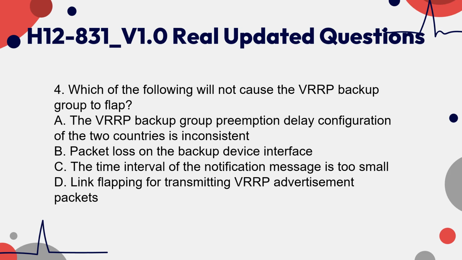4. Which of the following will not cause the VRRP backup group to flap? A. The VRRP backup group preemption delay configuration of the two devices is inconsistent. B. Packet loss on the backup device interface. C. The time interval of the advertisement message is too small. D. Link flapping for transmitting VRRP advertisement packets.